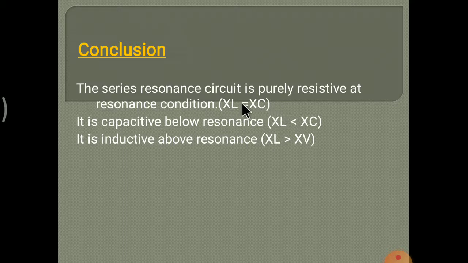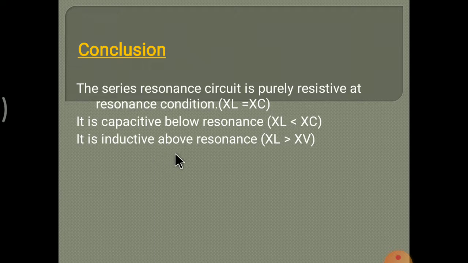Then this series resonance circuit is capacitive below resonance, that means XL is less than XC. At that condition, when XL is less than XC, this series RLC circuit is capacitive.